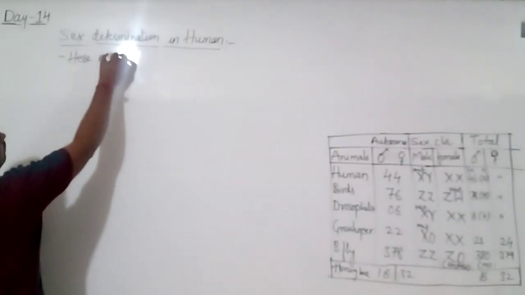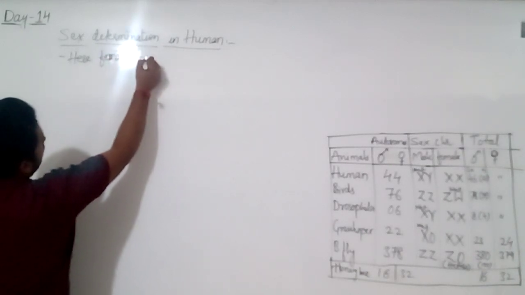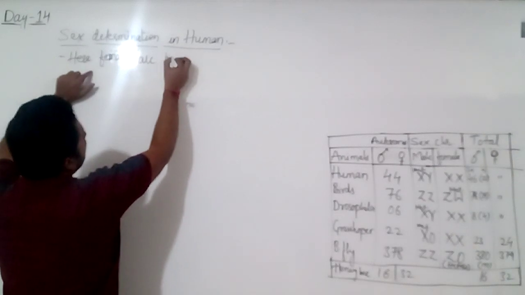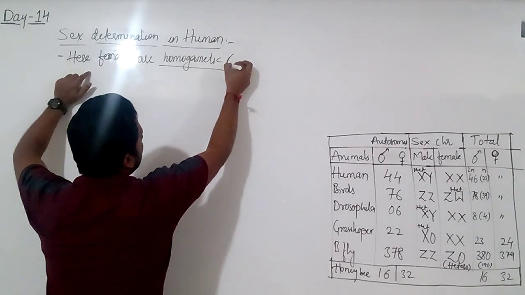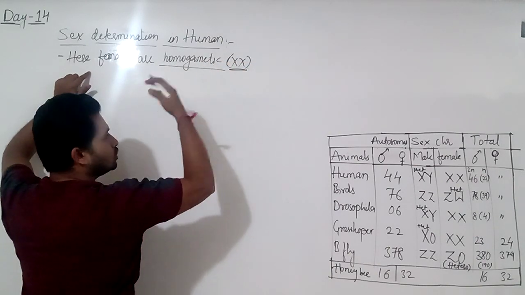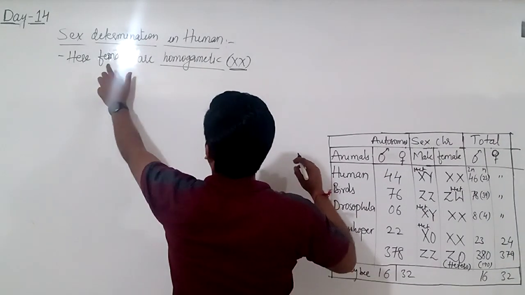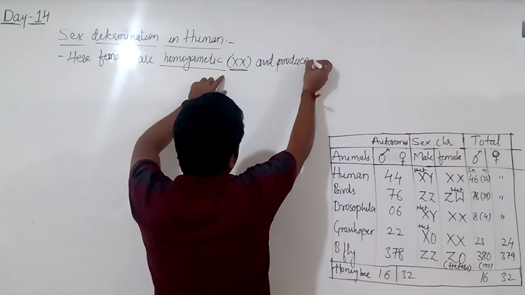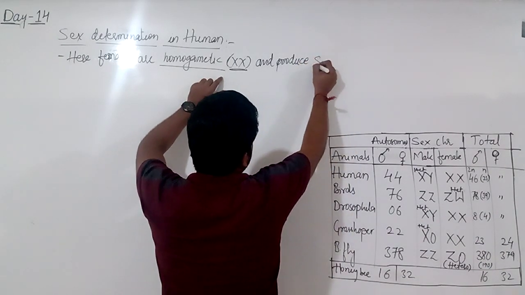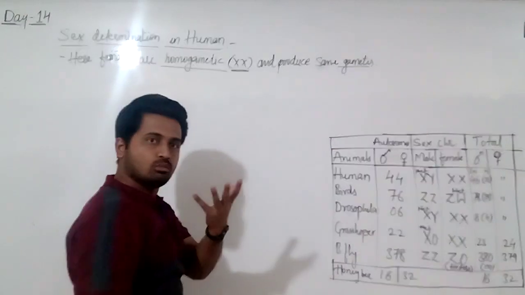Now listen here, females are, again it is repeating here, females are homogametic, meaning they contain X and X. The remaining 22 or 44 are autosomes. So here females are homogametic and produce all the same gametes. All eggs contain only what? X chromosome.